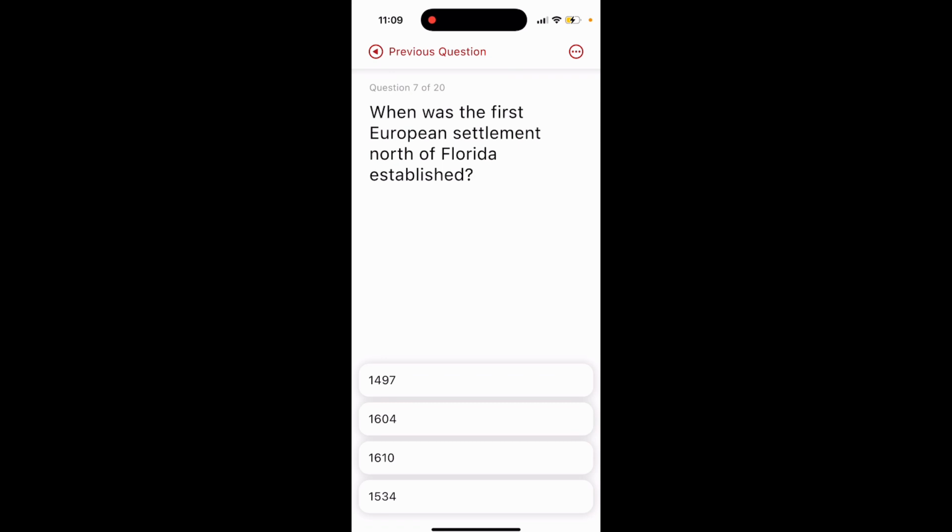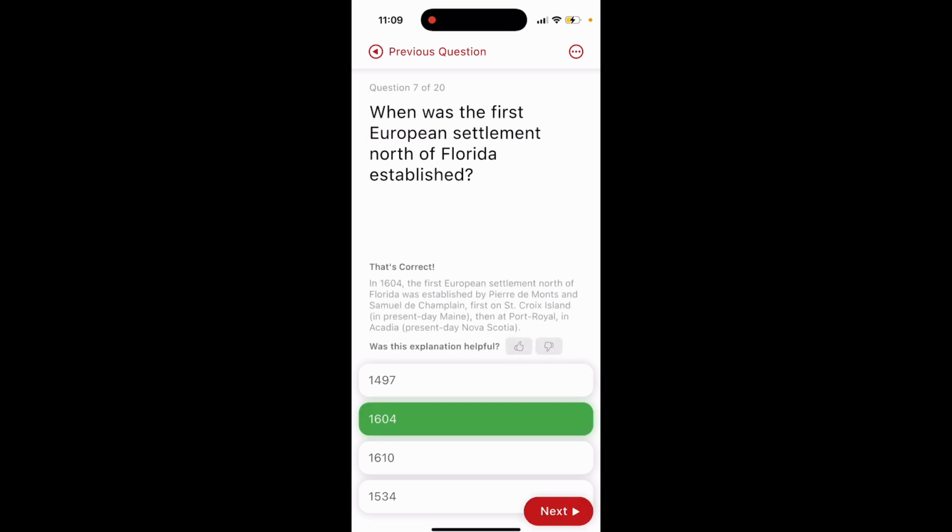When was the first European settlement north of Florida established? 1497, 1604, 1610, 1534. The answer is option number 2, 1604.